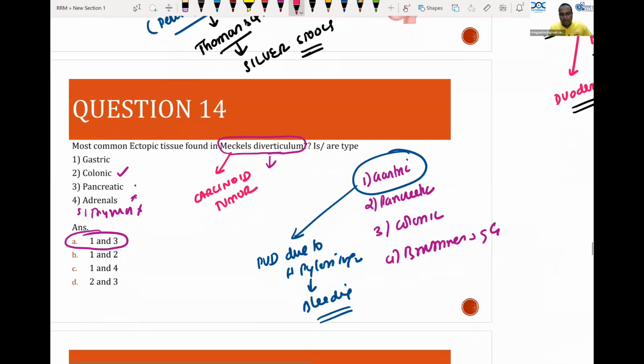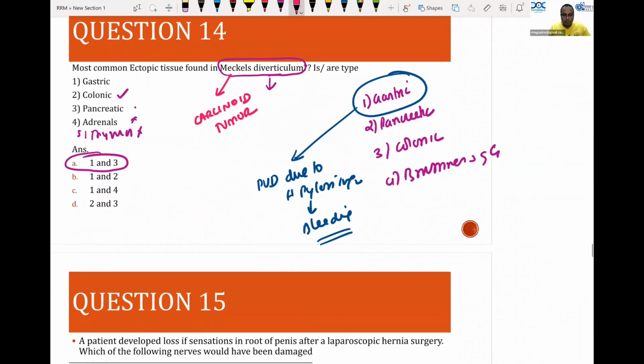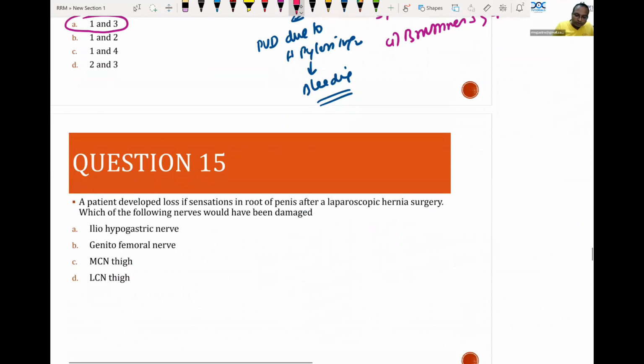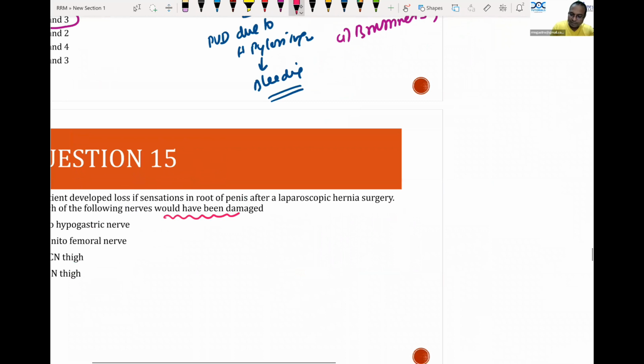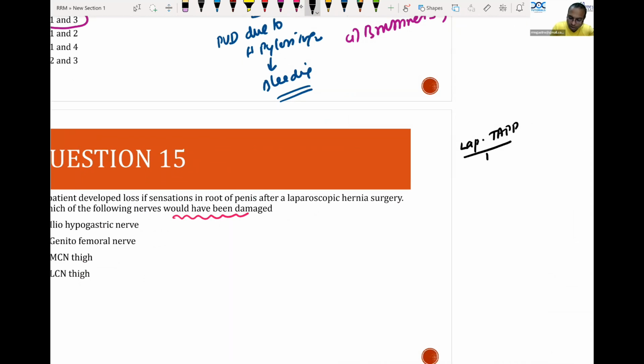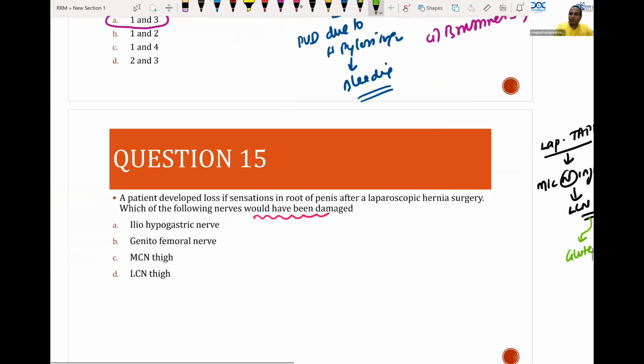A patient developed loss of sensation in the root of penis after laparoscopic hernia surgery. Which of the following nerves would have been damaged? I have been discussing this question very commonly. Usually in a laparoscopic TAPP, transabdominal preperitoneal surgery, the most common nerve injured is the lateral cutaneous nerve of thigh. But the point here is, they didn't give that as the features. The question given is very clear here. They have mentioned root of penis sensation is lost. So what is the answer here?